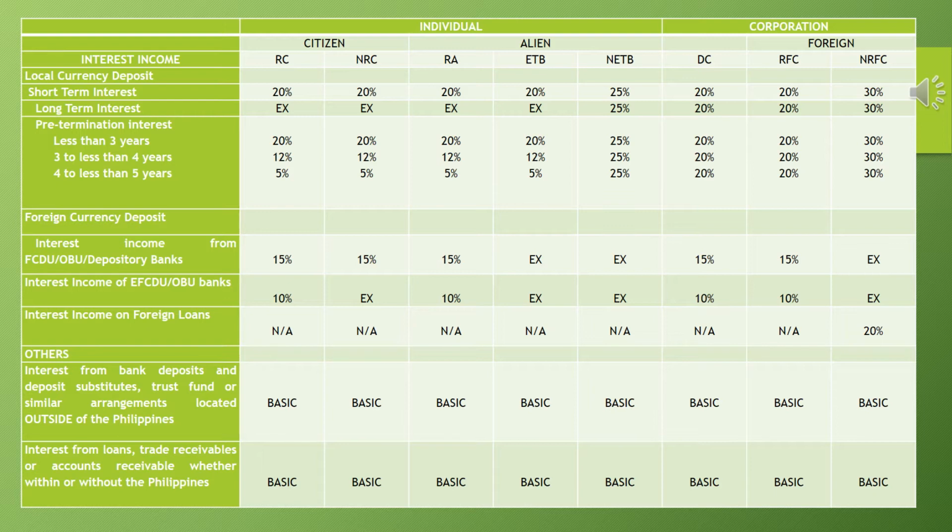Okay, so for the interest income from expanded foreign currency deposit unit or offshore banking units, we have 10% for resident citizen, exempt for non-resident citizen, and 10% for resident aliens. Okay, lahat ng resident are subject to this interest income of expanded foreign currency deposit unit na 10%. Pero yung mga non-residents are exempted. If you could observe the table summary.